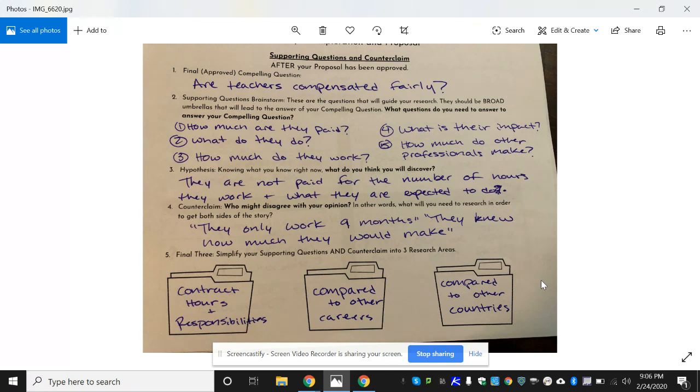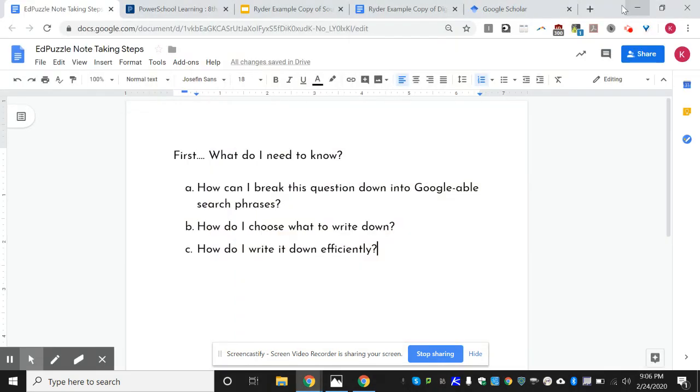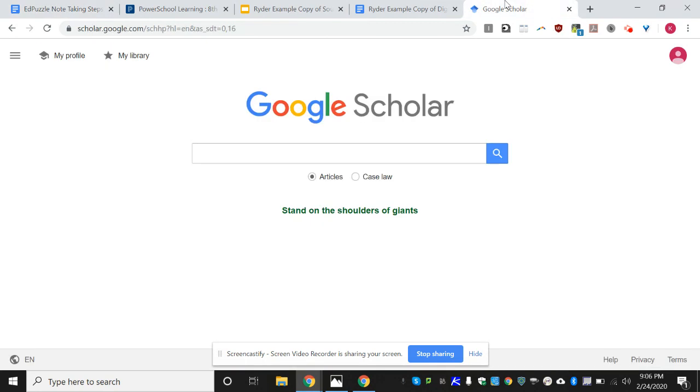Research is messy. As you are researching, you might find a new category that's more important than a previous category, and you should feel free to change things up as you go. But for now, I've got contract hours and responsibilities compared to other careers, compared to other countries. So now that I know what I need to know, how can I break that question down into Googleable search phrases? Now, I'm going to start with Google Scholar.